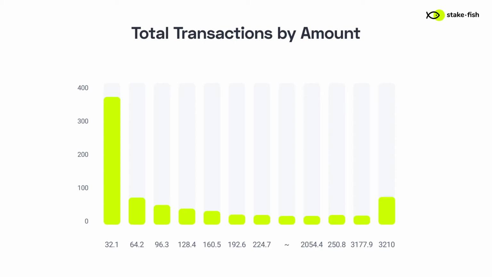Well, without looking at the smart contract code, you can kind of guess that this is the upper limit of what the smart contract would allow for. And then 32.1 ETH would be the minimum amount.